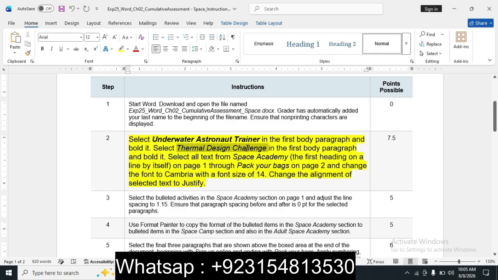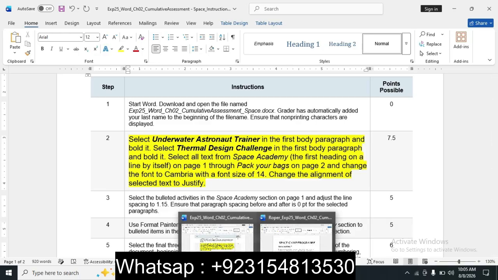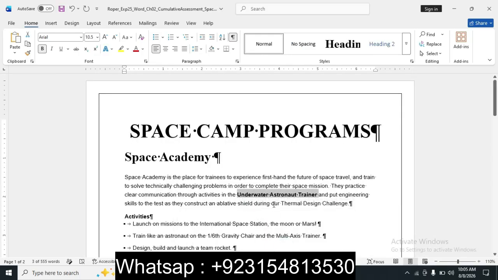Level 2 of this step, select thermal design challenge in the first body paragraph and bold it. So we move to the file, select thermal design challenge and bold it.